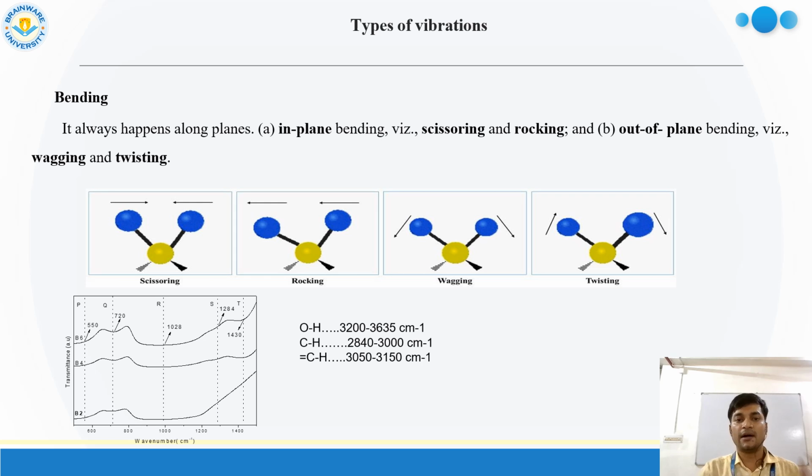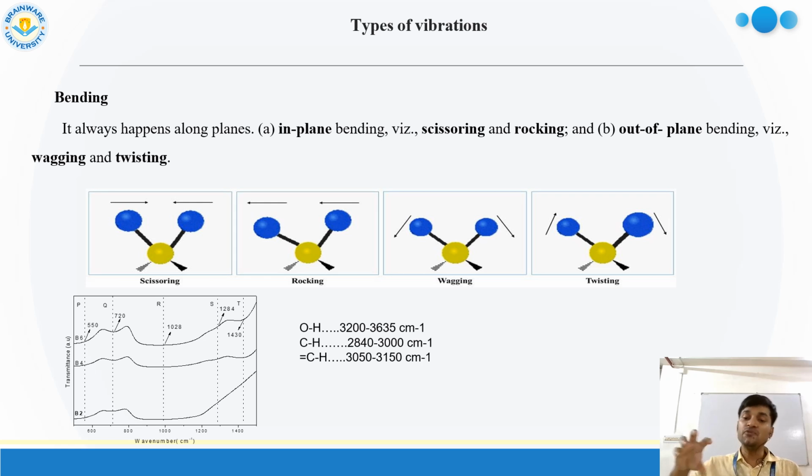In-plane bending includes seesawing and rocking, and out-of-plane gives twisting. Seesawing is like this, and rocking is like this. These different types of vibration come from bonding within the molecule, and they are associated with different energies.